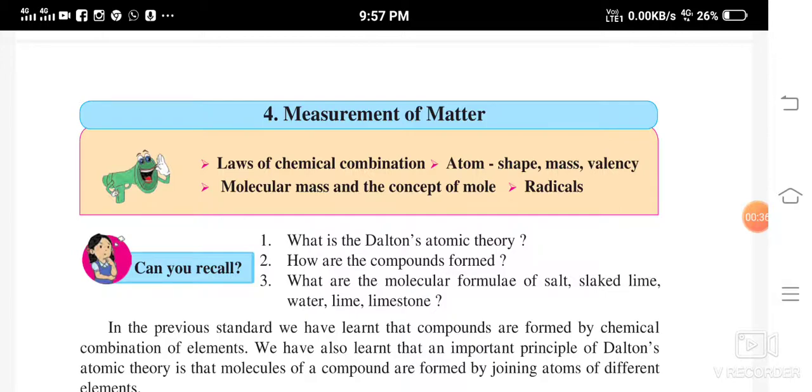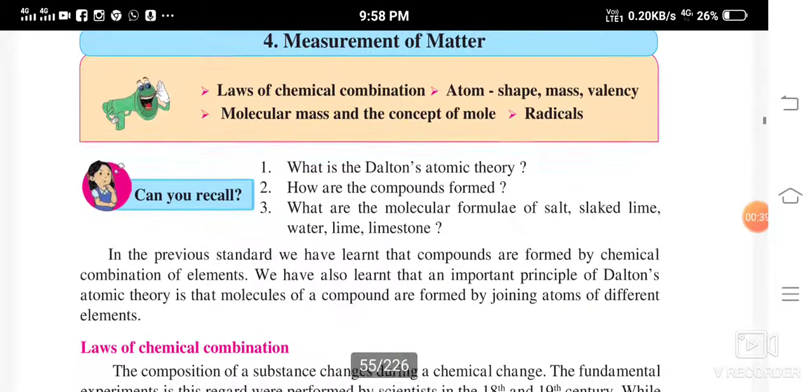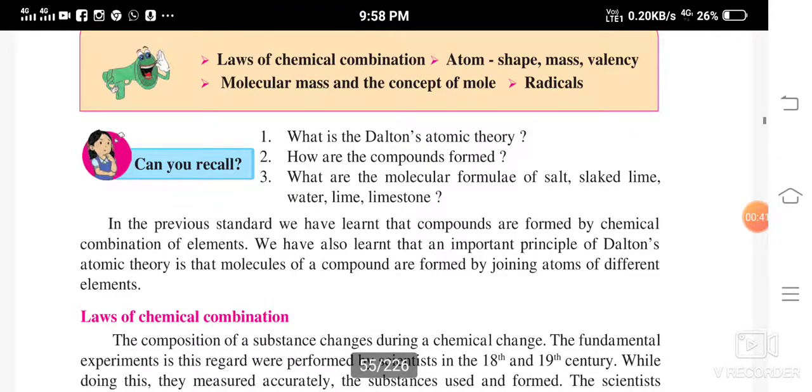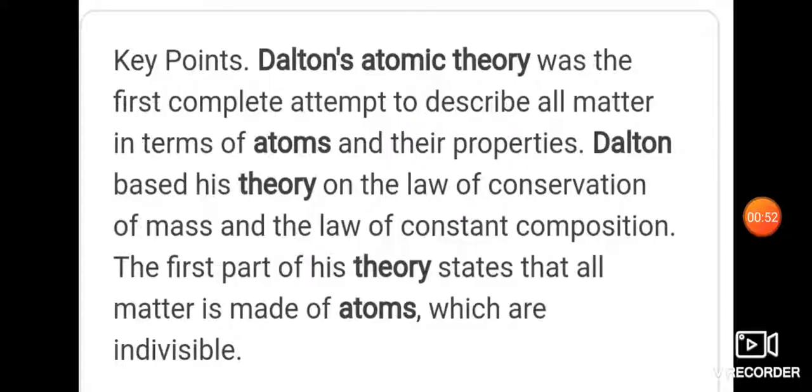Now see, can you recall what is Dalton's atomic theory? This you have studied in your earlier classes. You are just going to recall this. Dalton's atomic theory was the first complete attempt to describe all matter in terms of atoms and their properties. So Dalton told us that all matter is made up of atoms. Atom is the basic unit of matter, isn't it?